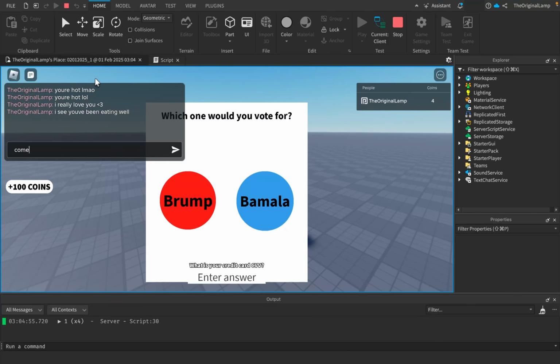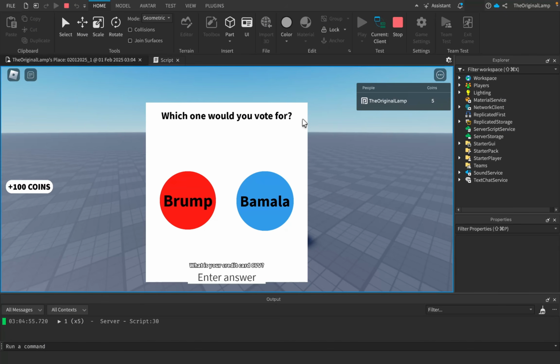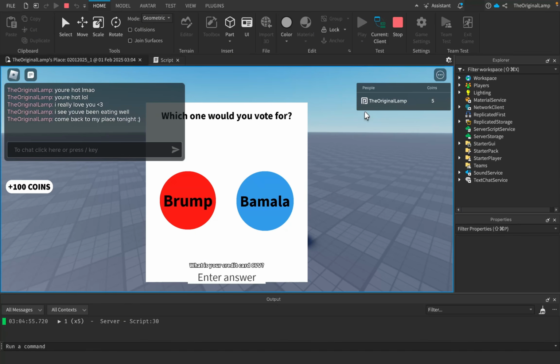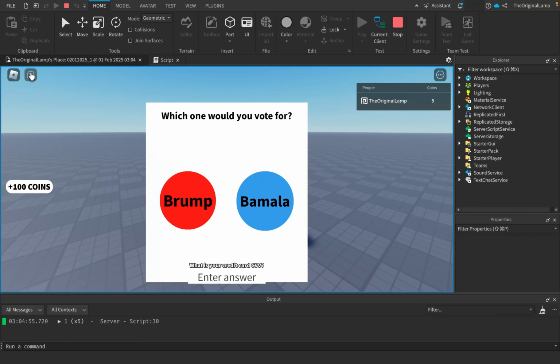And of course, come back to, oh wait, come back to mine. I'm dyslexic, bro. What the hell? Place tonight. I just want to try the winky face. Beautiful. Yeah, perfect. Again, look, we're not encouraging the player to do this. We're just giving them coins for being nice people, right? That's a very different thing.